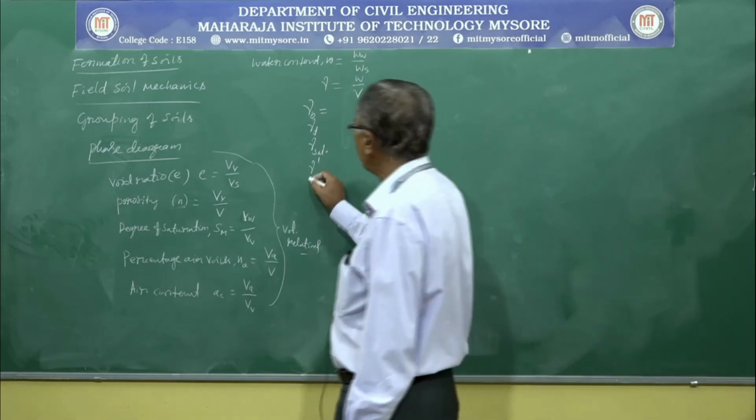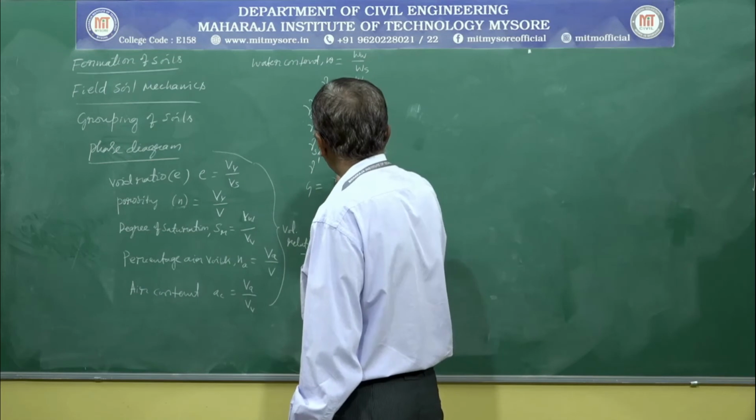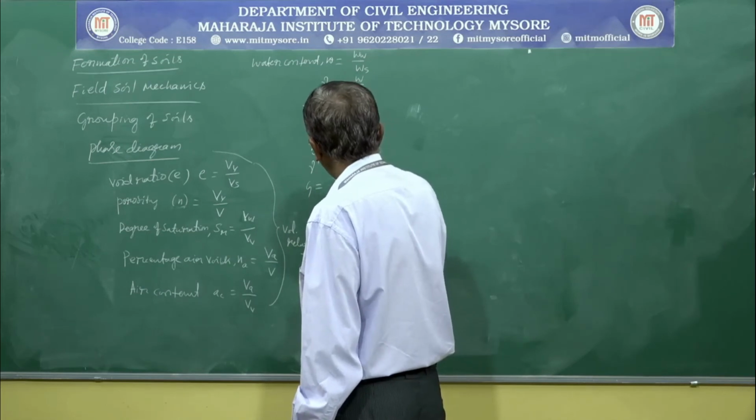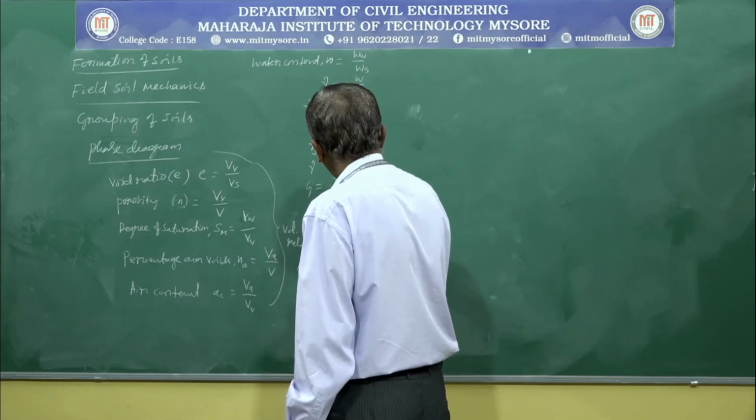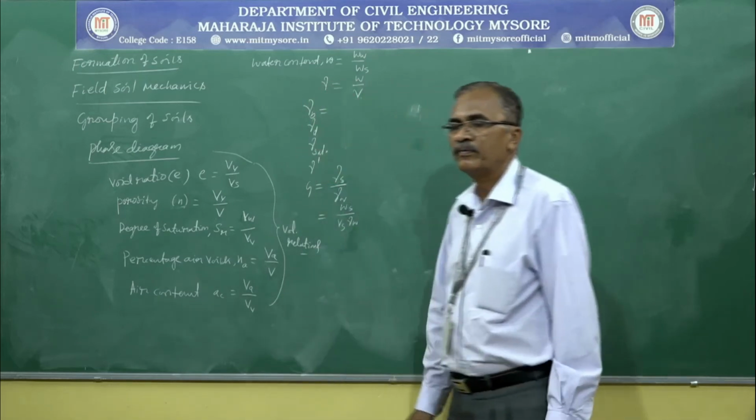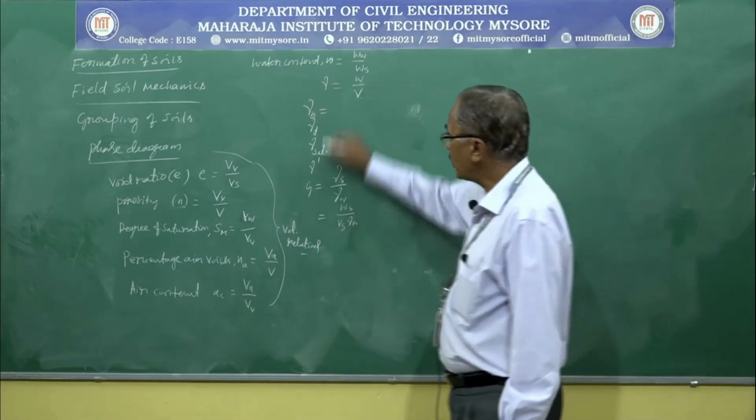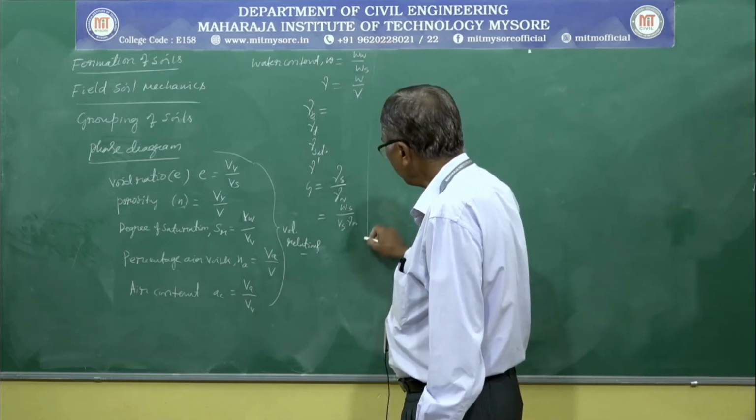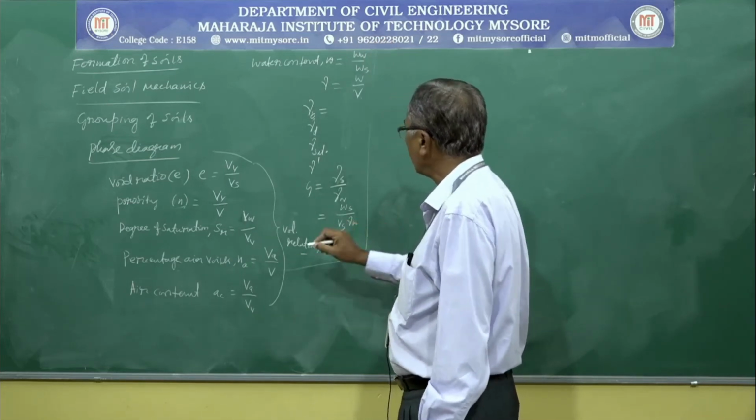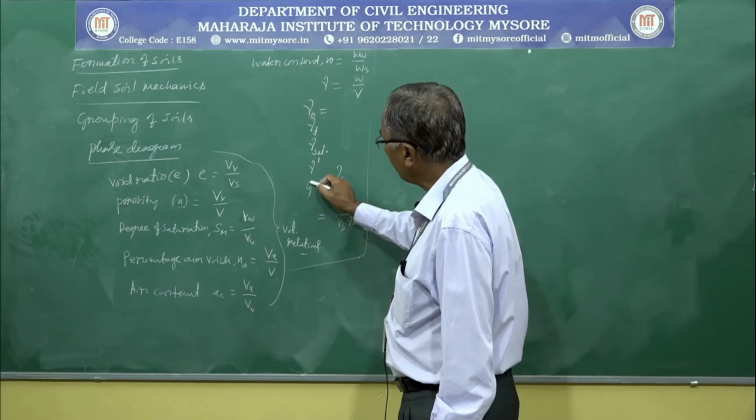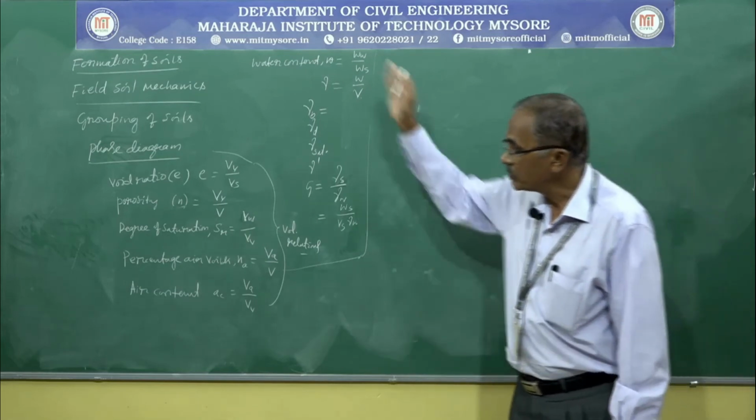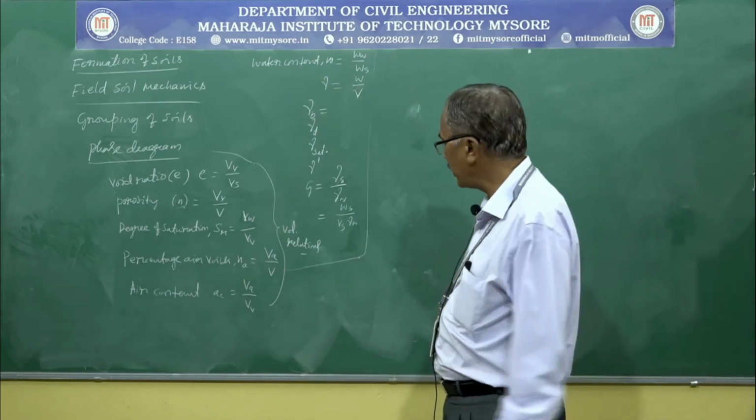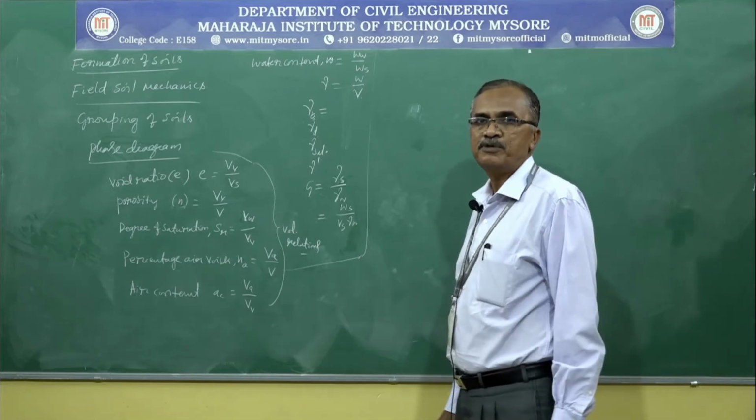We also discussed the specific gravity. Specific gravity is equal to gamma s divided by gamma w. This can also be designated as Ws divided by Vs into gamma w. So these are all the terminologies we evolved from the phase diagram. Of course, except this G, specific gravity, we defined independently. By using these terminologies and phase diagram, we developed the functional relationships.